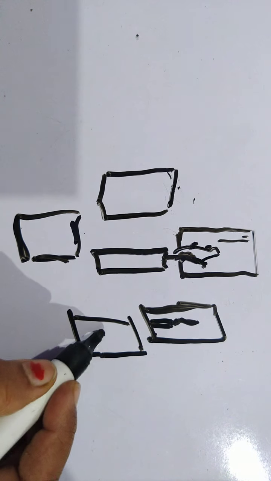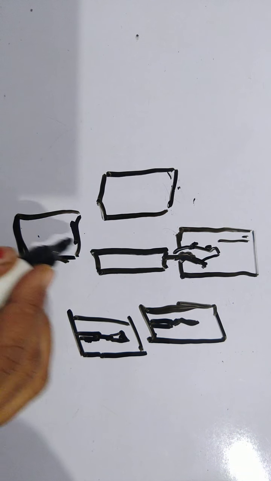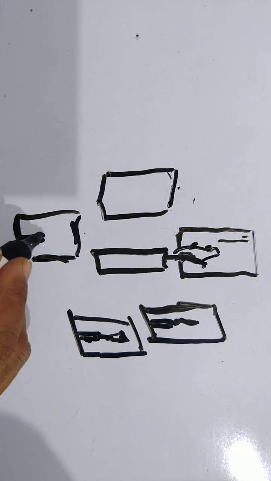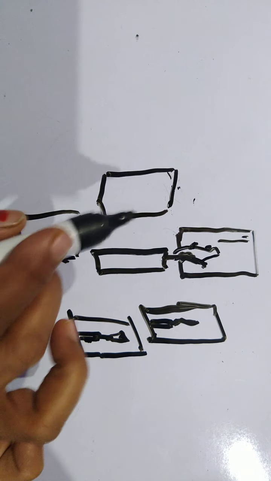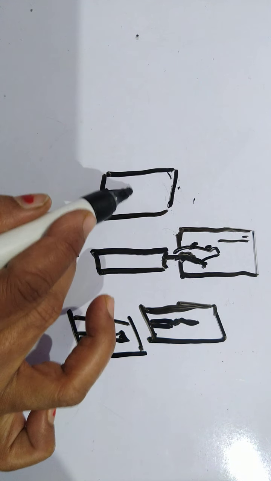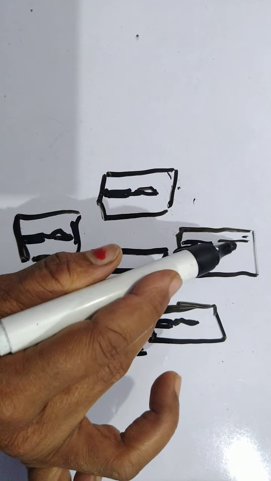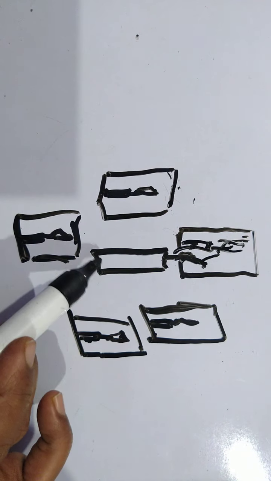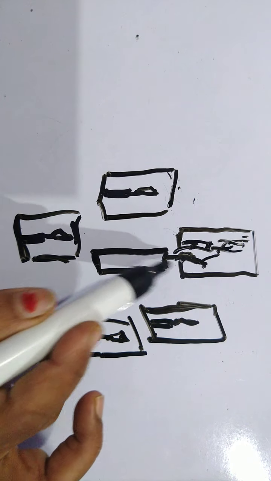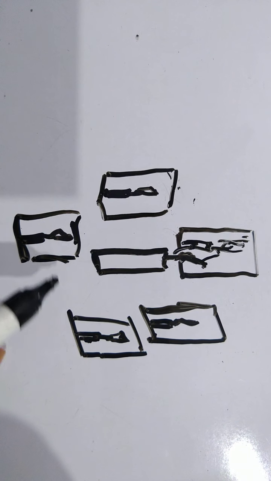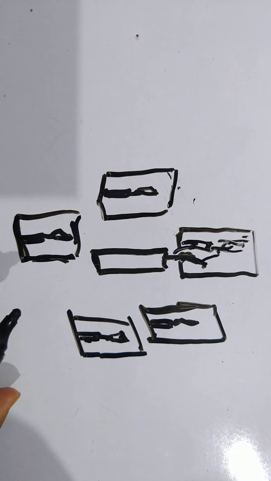Now if we light the candle, we will find one image in this mirror, another image in this mirror, the next image on that side, and here also we will find one image of this candle. So here we have seen how we can get multiple images, or multiple reflections.